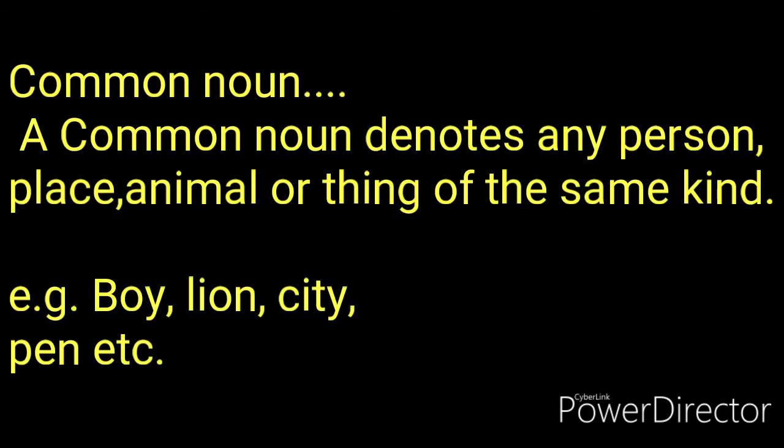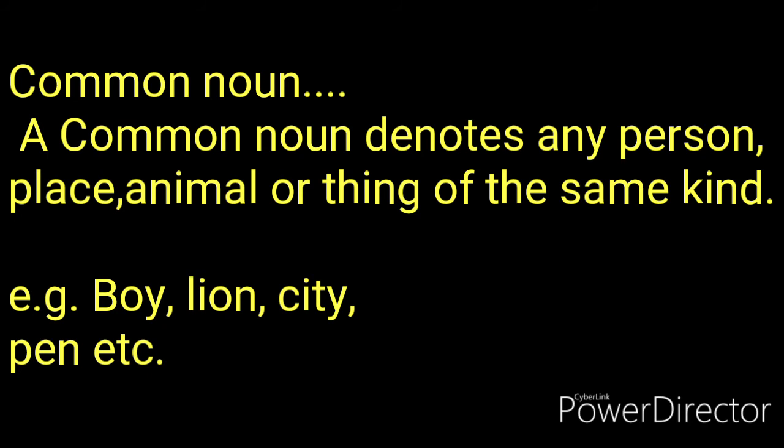Common noun. A common noun denotes any person, place, animal or thing of the same kind. Remember here, of the same kind or type. So the nouns which are many in number and are given the same name are common nouns.